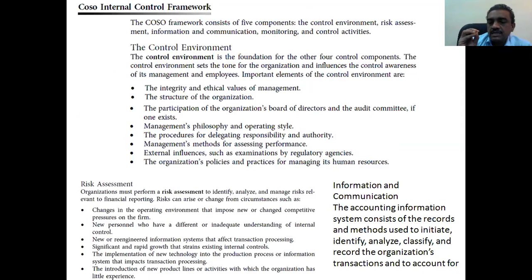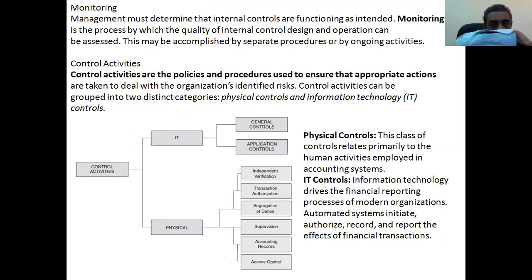The accounting information system consists of records and methods used to initiate, identify, analyze, and classify the organization's transactions of the account. Monitoring: you have to monitor the complete system. Then control activities. Mainly the control activities of IT are two: IT control and physical control.